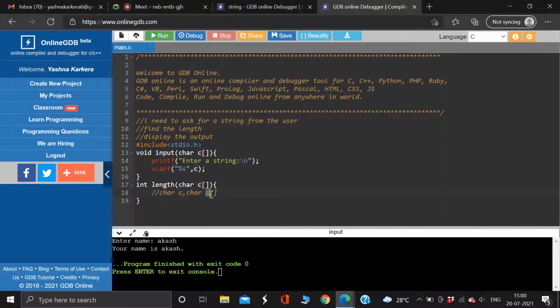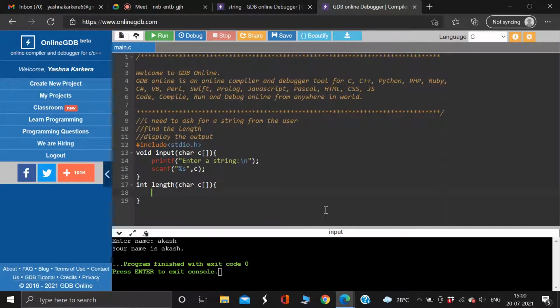Because I'm assigning some size to it, I'm saying that this would have this much length. Suppose I write 100, it should have 99 as a length. So I can store that many characters in this. So this is the difference, and this makes it a string. And a string is basically also a type of array. So the main difference is this: char c will store only one character, only one alphabet. But if I write char c with square brackets and give it a certain value inside, I can store that many characters. That means I can store a sentence, a word, all those. Okay, very good, Tribhuvan. So I'll explain the logic.